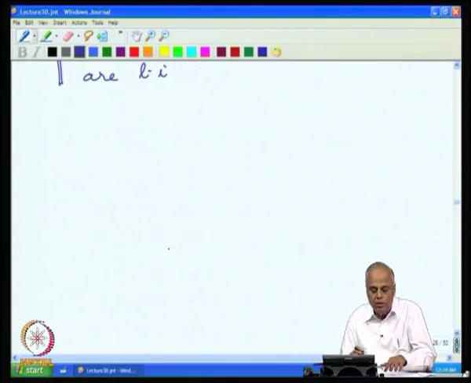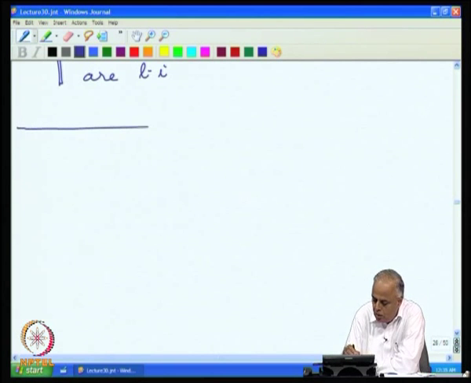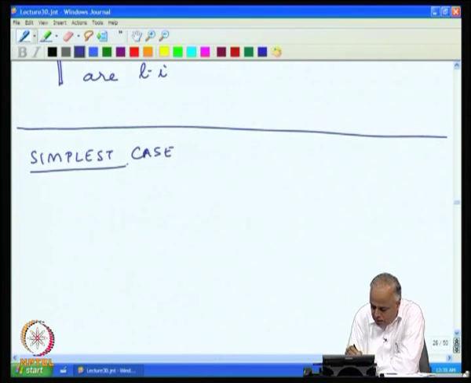Now, this is what is going to help us to see whether we are going to have diagonalizability or not. So, now let us consider the simplest case. Why? We will see why this is the simplest case.